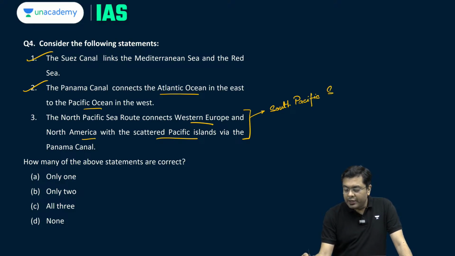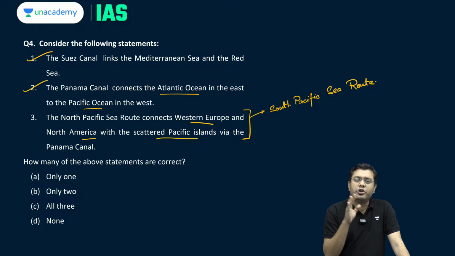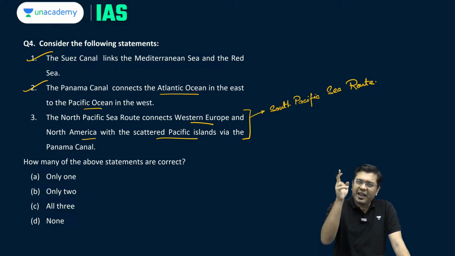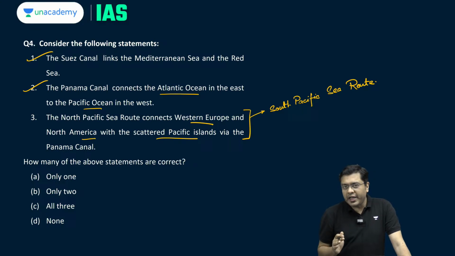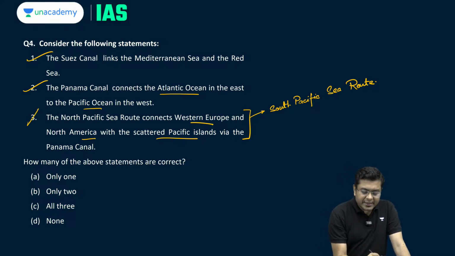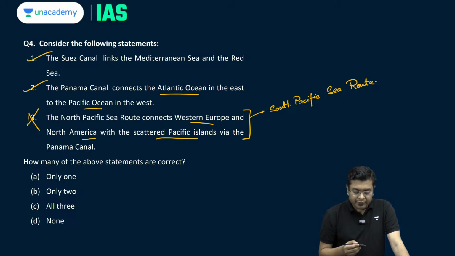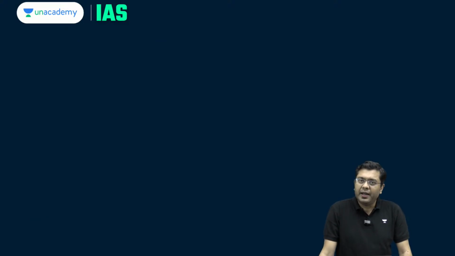When we talk about the North Pacific Sea Route, it basically provides connectivity of the ports across the region of Americas, North Americas, with the region of Asia. So it moves slightly to the north into the region closer to the Bering Sea, but not exactly in the Bering Sea, into the northern Pacific, and then moves into the region of the Asian ports. So here the third statement is actually incorrect. So here, how many of the above statements are correct? The correct answer is going to be B, that is 2 of them, they are correct.